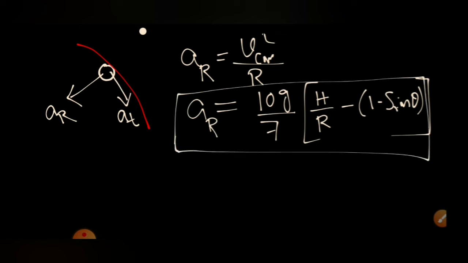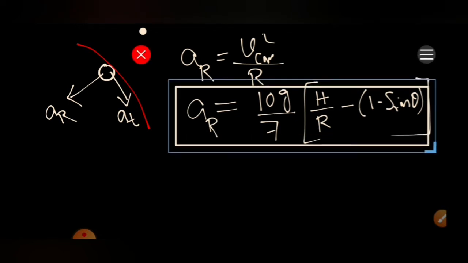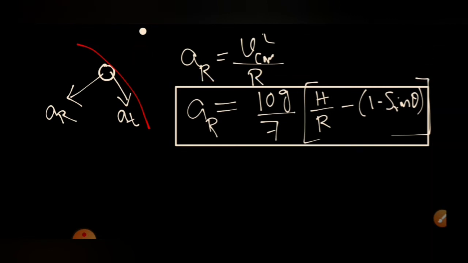Now we'll calculate the tangential acceleration. To calculate it, let's draw the free body diagram of this sphere. Here one force will be mg cos theta, and there will be a friction force.